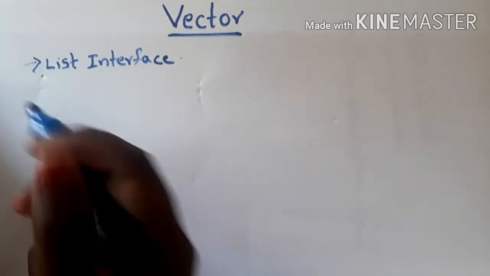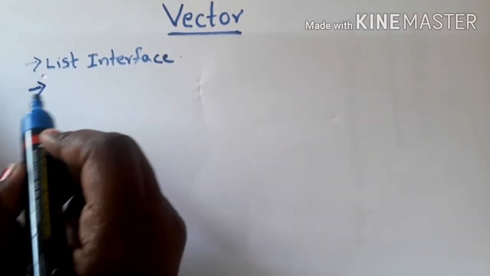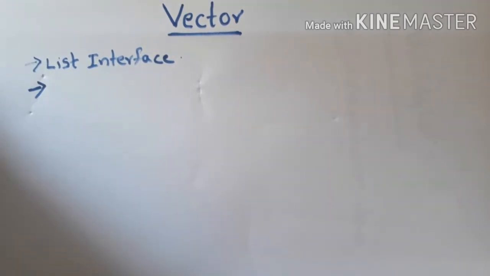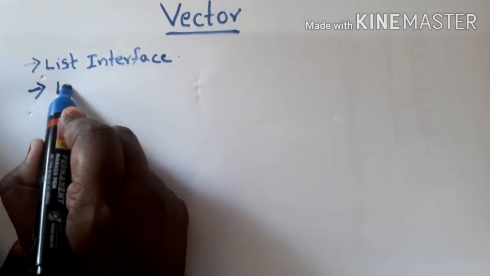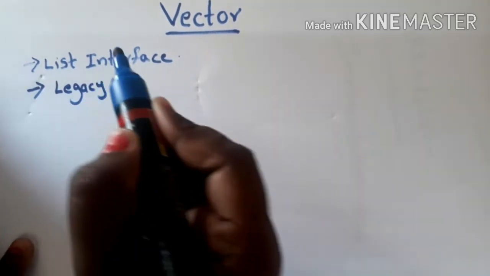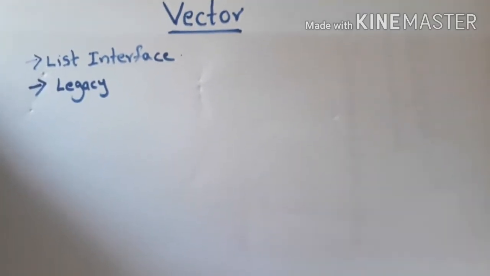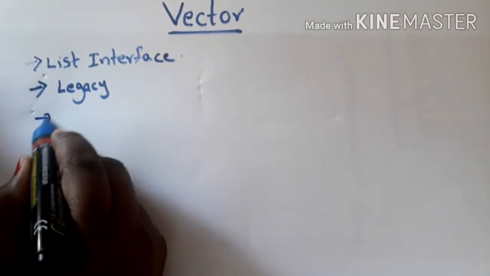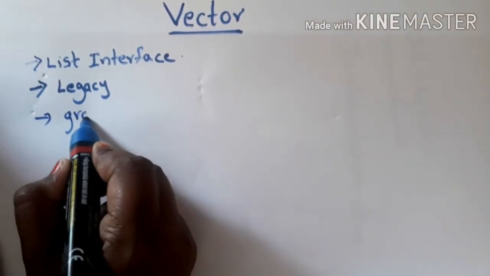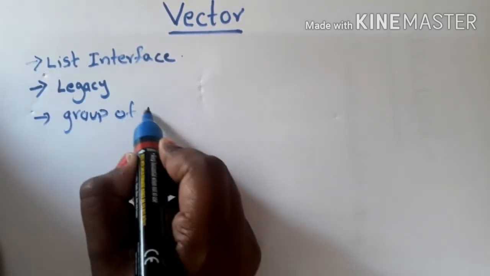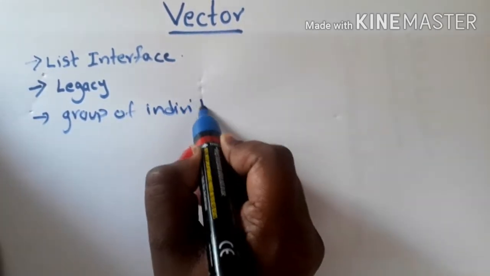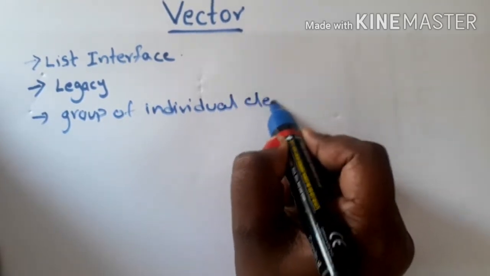Clear? So we can say that this vector is a legacy class. What is legacy class? Legacy class means old class, outdated class, we can say. So for what purpose we'll use this vector? Similar purpose as array list and linked list, right? So vector is used for storing group of individual elements.